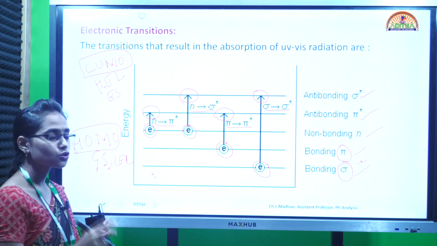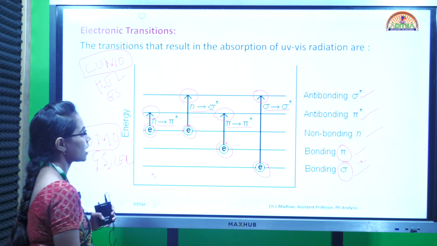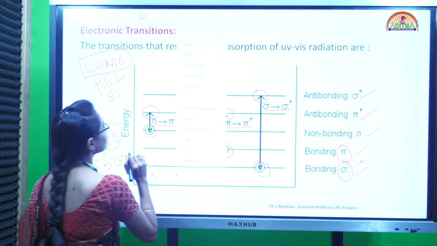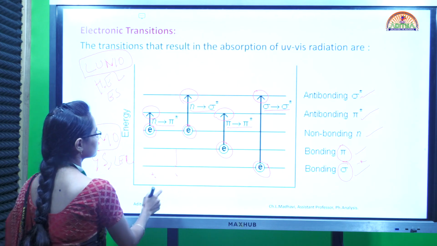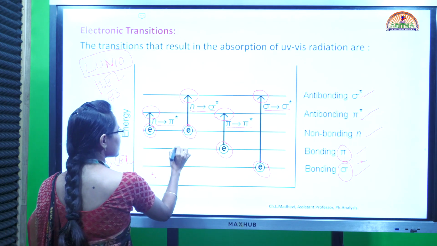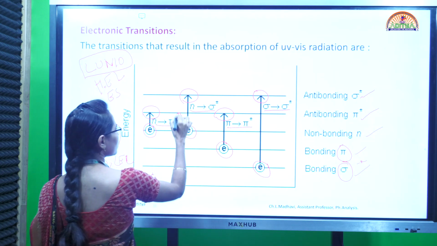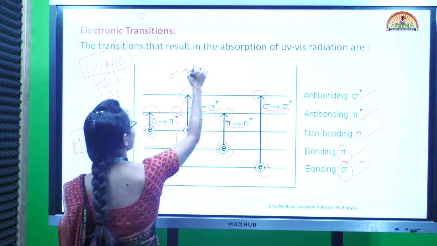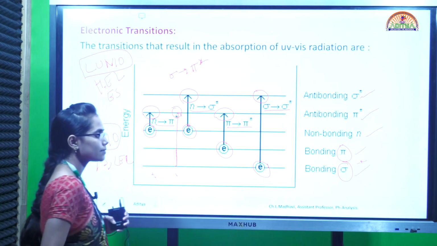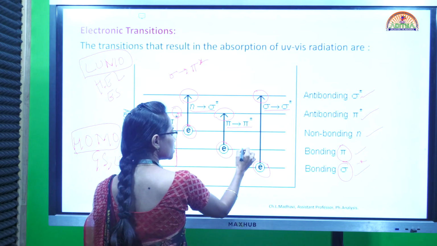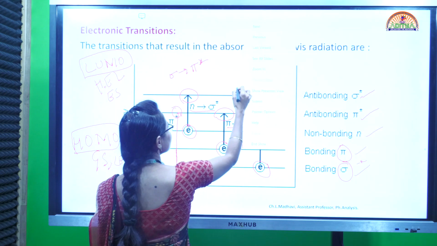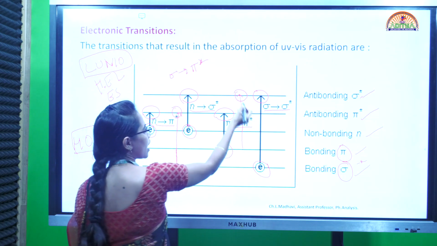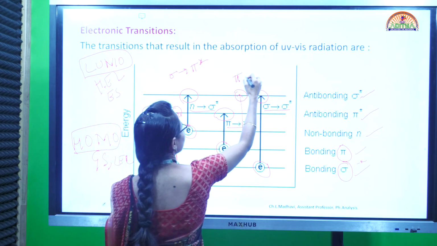Along with this, two other theoretically possible transitions are bonding sigma orbital to anti-bonding pi star orbital, the sigma to pi star transition, and similarly bonding pi orbital to anti-bonding sigma star orbital.